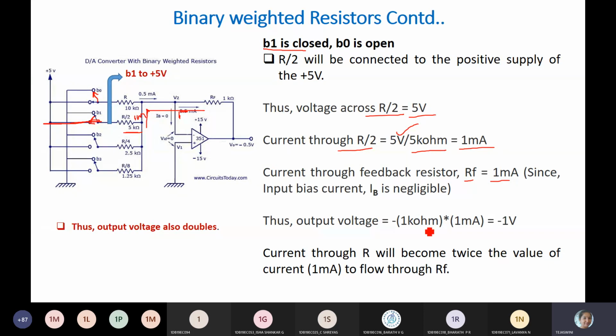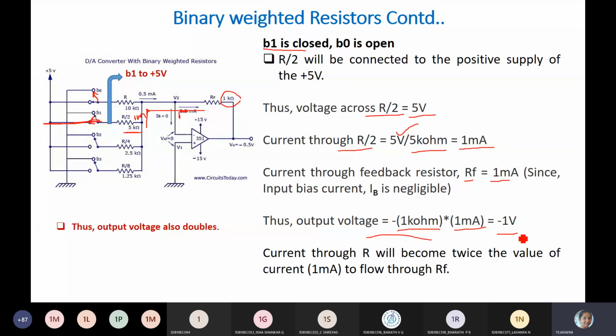So now output voltage will be current into resistance. 1 milliamps into feedback resistor 1K. So always output voltage for the inverting is minus 1 kilo ohm into 1 milli, that will be minus 1 volt.